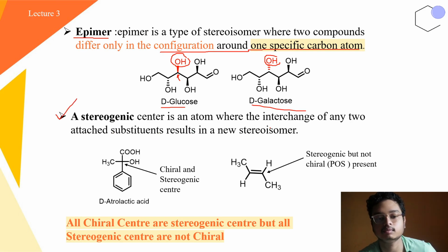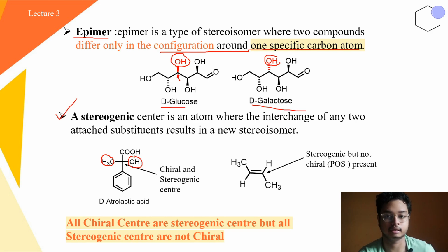Okay. Now there is another important thing, that is the stereogenic center. A stereogenic center is an atom where the interchange of any two substituents results in a new stereoisomer. For example, here in this particular chiral center, if we change the position of methyl and this OH group, then you can find that the chirality of this particular group has changed, like R to S,